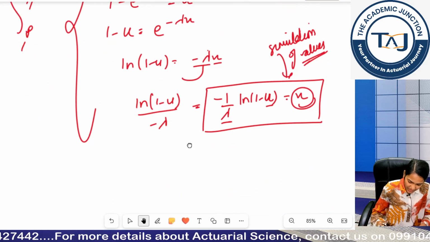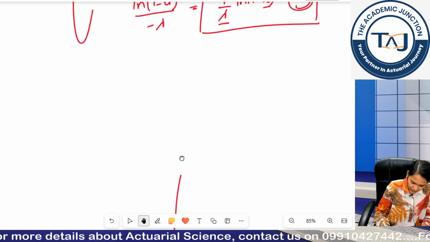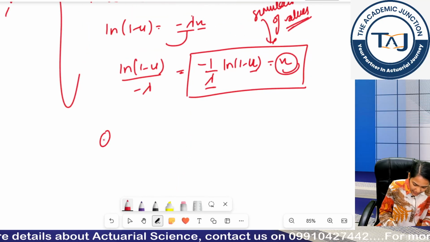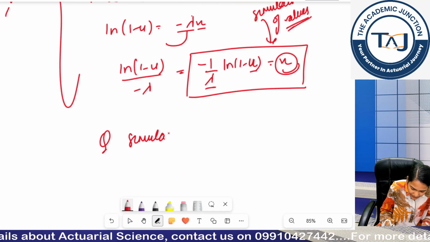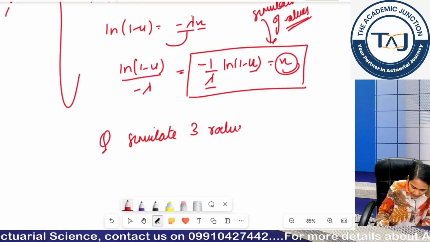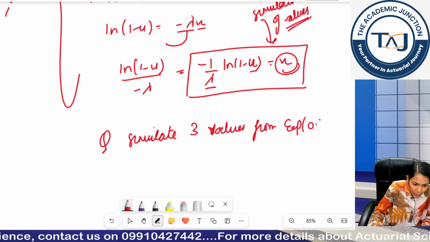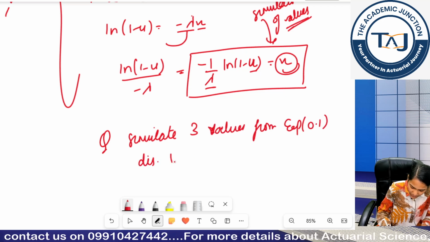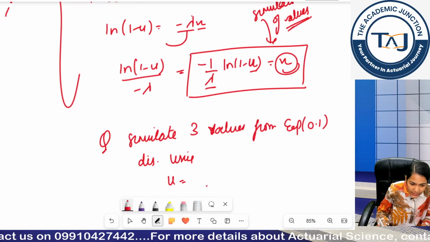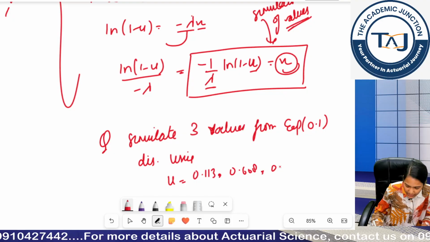Now, do a question. Use this condition only. You have to simulate 3 values from exponential distribution using u equal to 0.113, 0.608, 0.003.